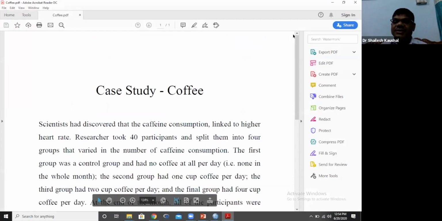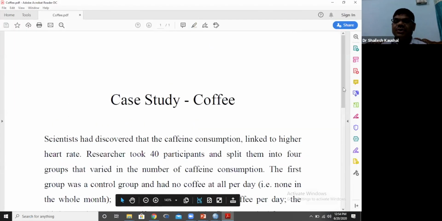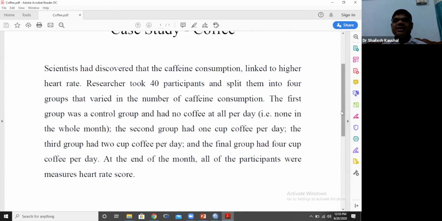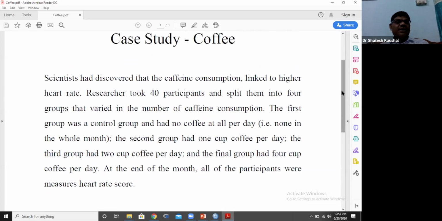This is our case study. You can just go through this particular case study. The name of this case study is coffee. Scientists have discovered that caffeine consumption is linked to higher heart rate. The question is whether consumption of coffee increases heart rate or not.